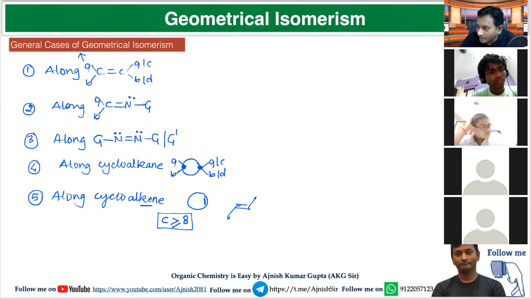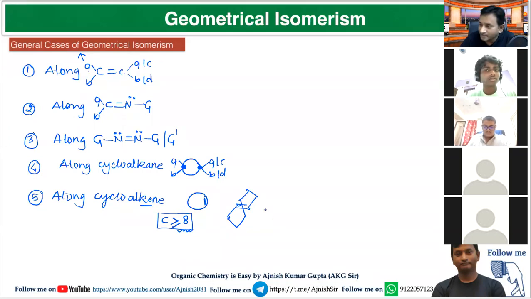To make the attachment, the overlapping, there is 5th, 6th, now 7th, now 8th. So they are at an appropriate position, and now they can form a bond. So opposite side interaction can only be observed when the number of carbon is equal to or greater than 8.